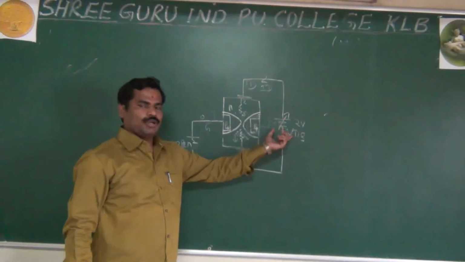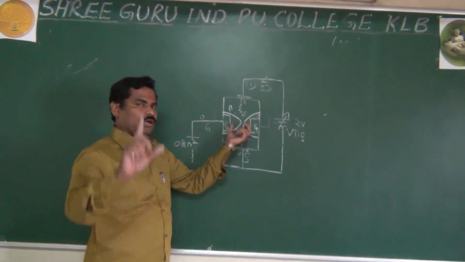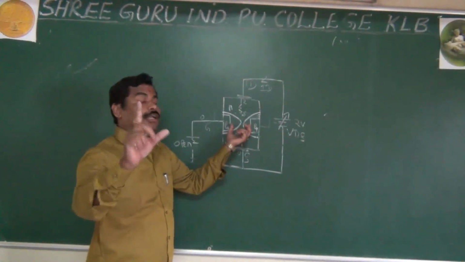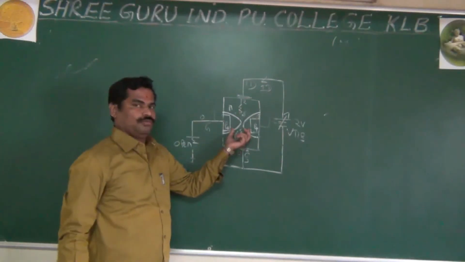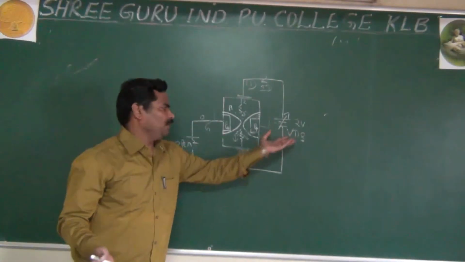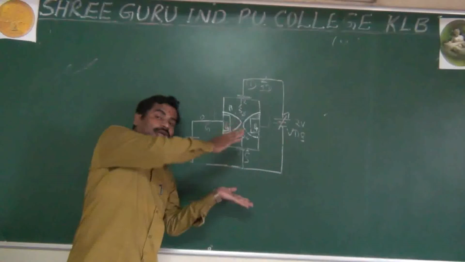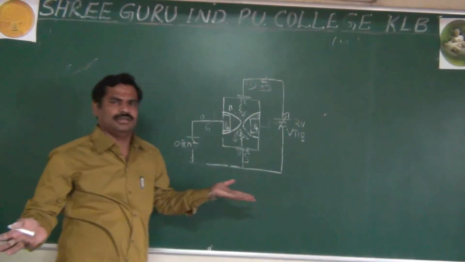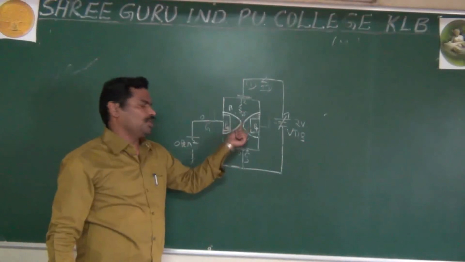Actually, at a particular voltage, what happens? The two depletion layers come nearer, but they do not touch each other. They are not in contact with each other. If they were contacting, then ID would be 0. And if ID is 0, then why do I use the device? Without applying any biasing, ID is 0 only. If you apply biasing and still make it ID 0, it is not necessary and not good either. That's why ID is not 0.